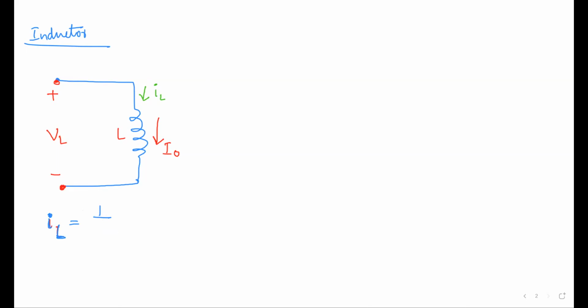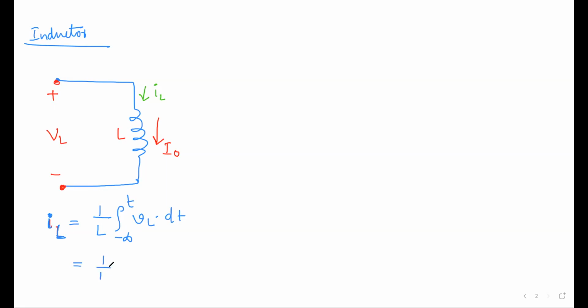If you want to find the current, we know L di by dt is equal to VL. So we can also say IL is equal to 1 by L integral from minus infinity to t of VL dt. But minus infinity to 0 minus is called the initial state.